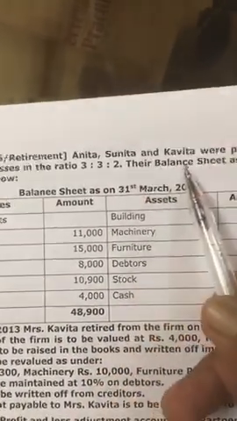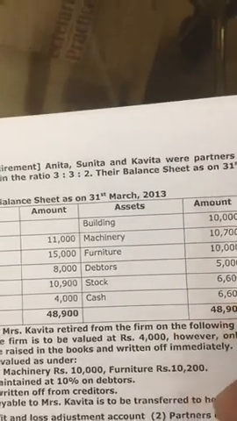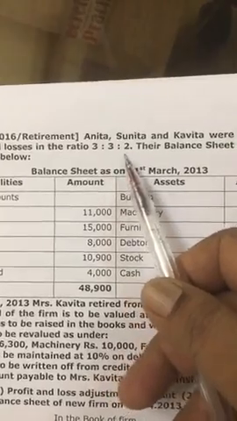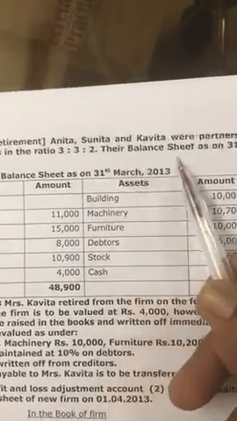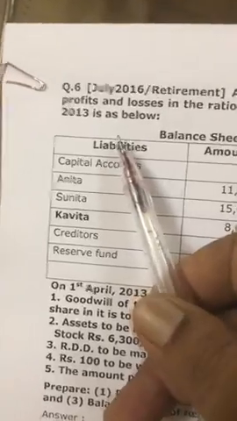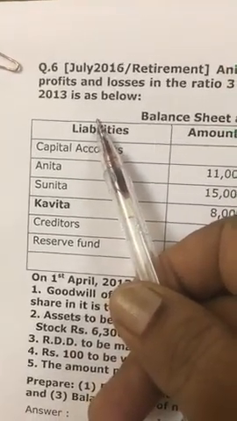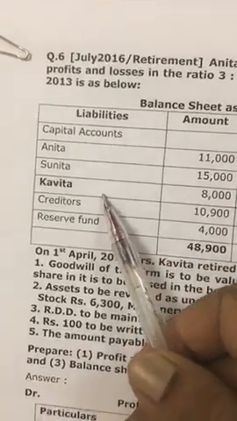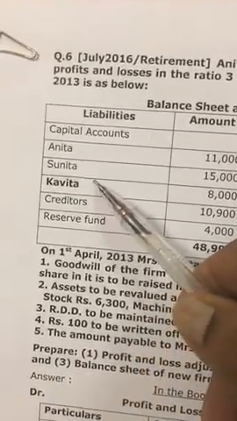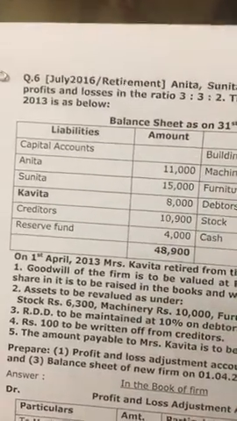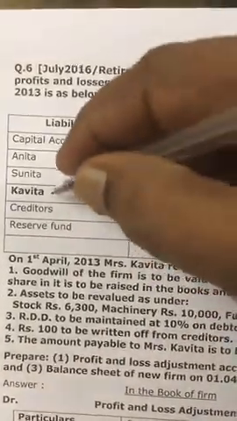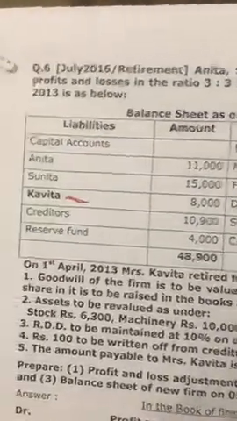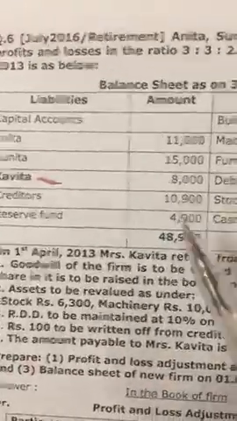Anita, Sunita and Kavita were partners sharing profits and losses in the ratio of 3:3:2. Their balance sheet as on 31st March 2013 is as below. Capital accounts, Anita, Sunita, Kavita. Now I have made it bold because Kavita is going to retire. So in your exam, you should mark like this. This partner is getting retired because her dues are to be found out from her account.